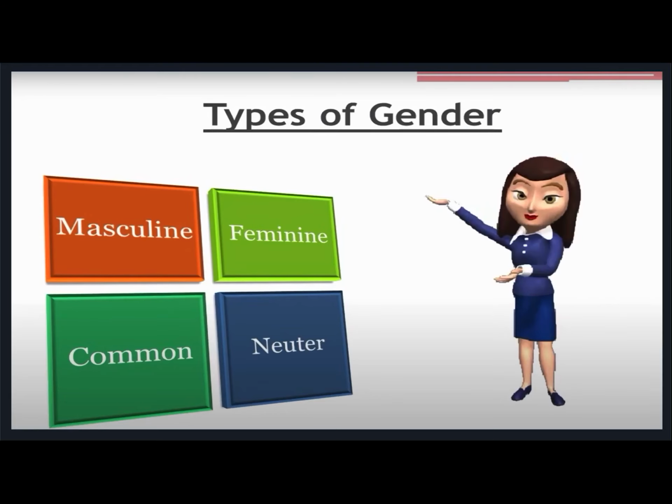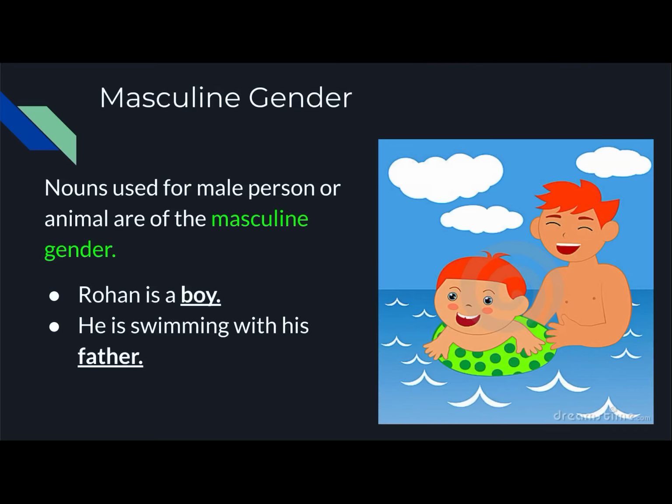Now, children, there are four types of gender: masculine gender, feminine gender, common gender, and neuter gender. Now, we are going to study each of these genders in detail. First is masculine gender. Nouns used for a male person or animal are of the masculine gender.